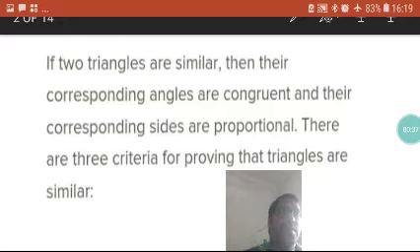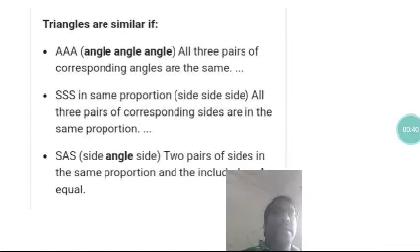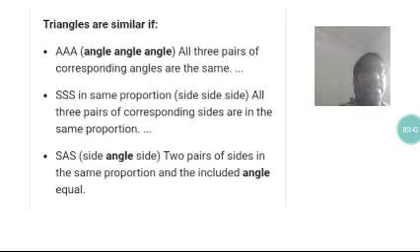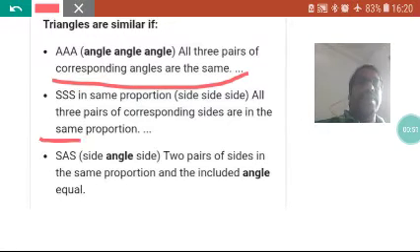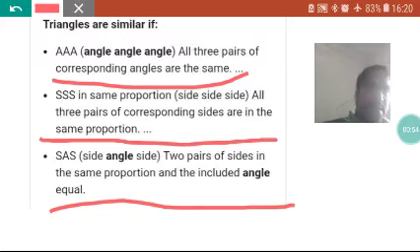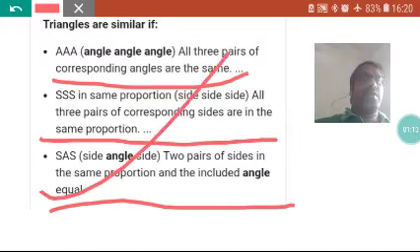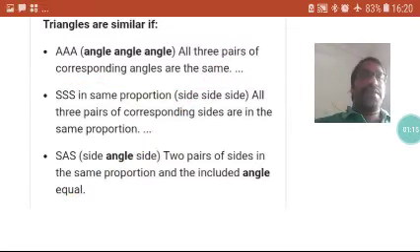We are knowing the rules also. What are the rules of congruency? So these are the rules of similarity here. Okay, not congruency, it's similarity here. So see here, first it is triple A, then we have triple S, and then we have side angle side. With the help of these three rules, we can prove that two triangles are similar. Either they have two angles equal, or all three sides are proportional, or two sides are proportional and one angle is equal. So all these rules are what we have to use in our chapter here.